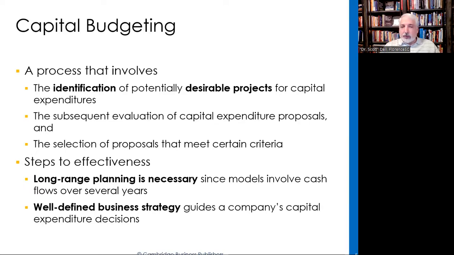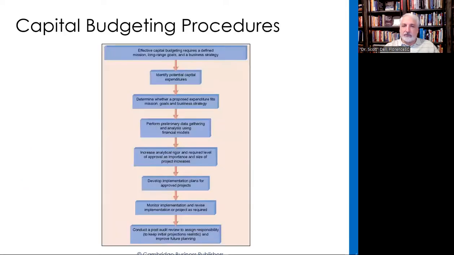Steps to being effective, we have a long-range planning, and it's a model that is, as I said before, about cash flows. And usually cash flows over multiple years. Some might have negative cash flows initially and positive cash flows later, but we have some analyses that will allow us to take the present value. But it has to be consistent with our strategy. Do we have a well-defined business strategy, and do we know what we're doing with that?